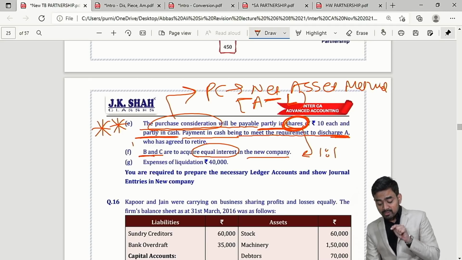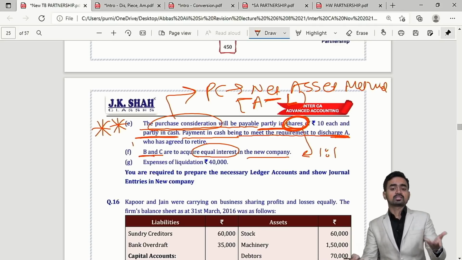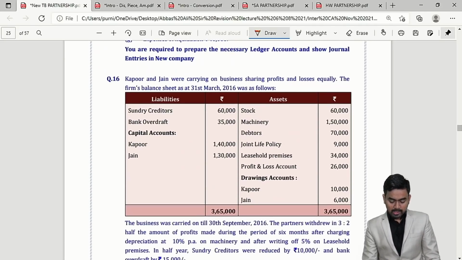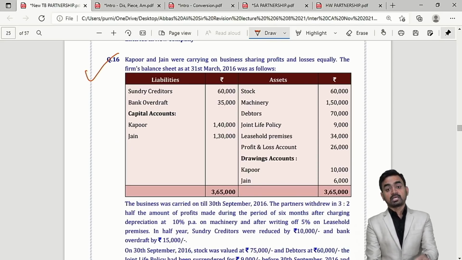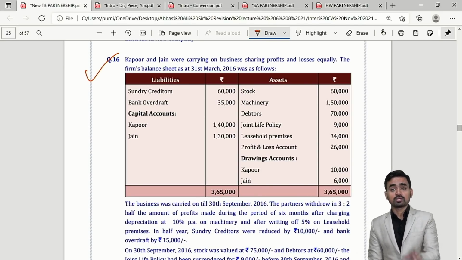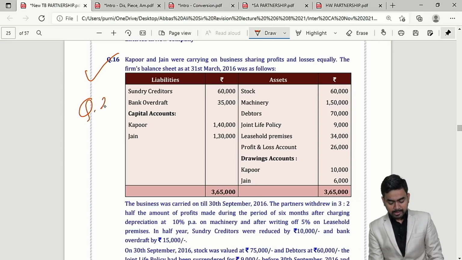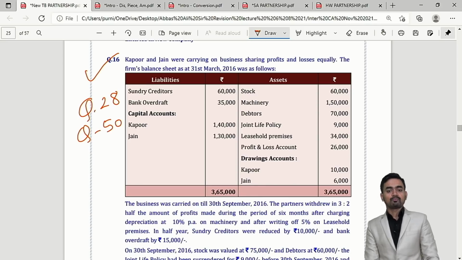But what if this information is not given? Then in which ratio, sir, we should allocate? We'll see in the next sums. Next sum is question number 16. This question was asked by the institute in a recent exam. You can refer question number 28 of past exam and question number 50 of past exam.